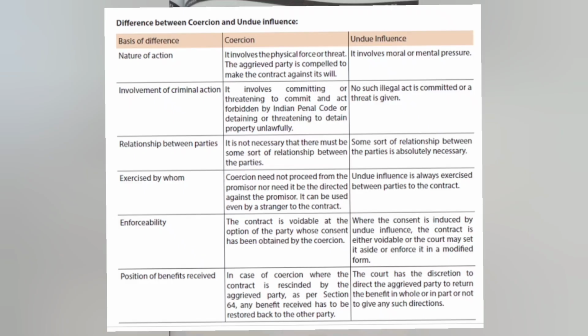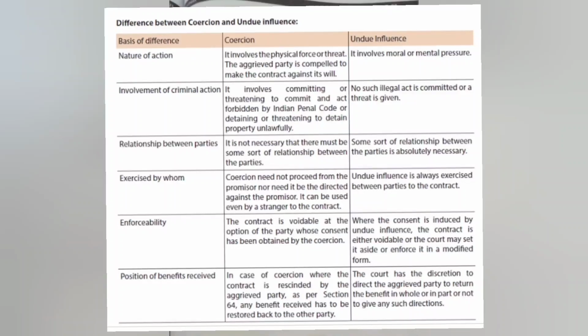So, coercion and undue influence. First of all, we need to understand the nature of the action. Coercion is physical force or threat: the aggrieved party is compelled to make the contract against their own will. That is coercion. It is not voluntary; he has not entered into the contract, he has been forced. Undue influence involves moral or mental pressure. So that is undue influence.